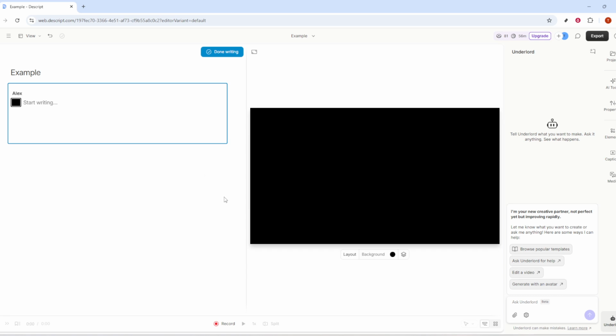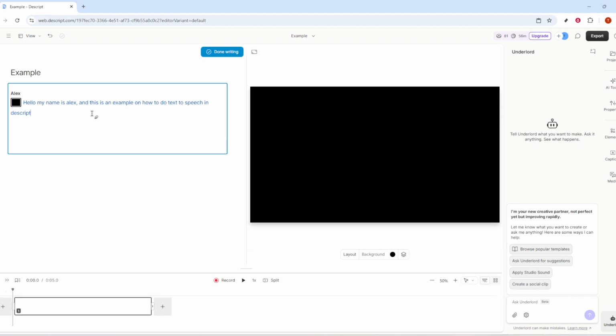Now it's time to add your words. Write your narration directly into Descript, or paste a script you've already prepared. Keep your sentences clear and use paragraph breaks to indicate natural pauses. When you're done, wait while Descript analyzes the text. You'll see a brief processing indicator as it prepares the voice.